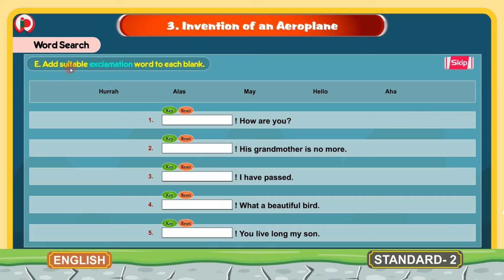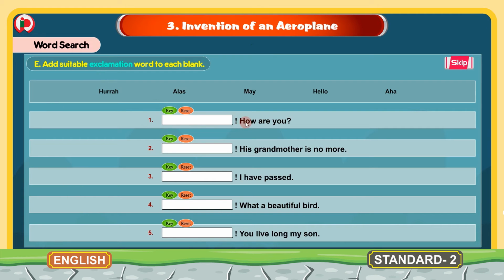E. Add suitable exclamation word to each blank. These are the exclamation words, and using these exclamation words we have to fill in these blanks with the correct exclamation word. What are the words given here? Let's read them. Hooray, alas, may, hello, aha. So these are the exclamation words we should use to fill in these blanks.